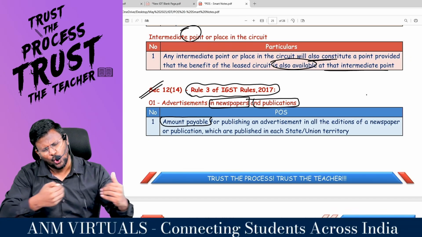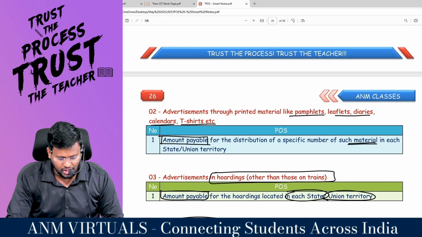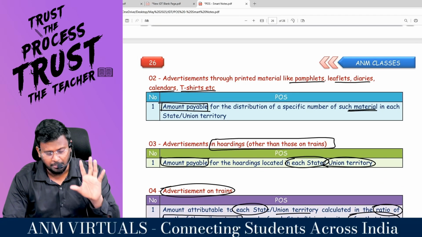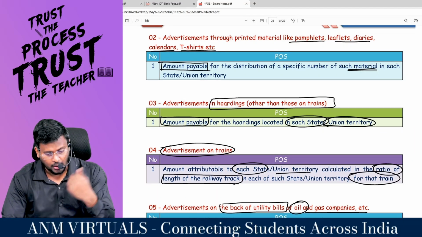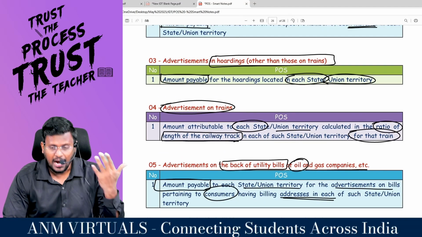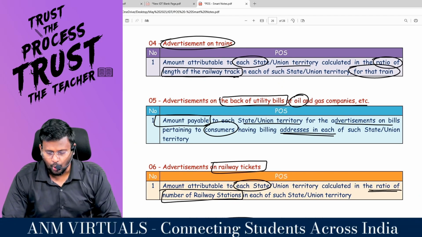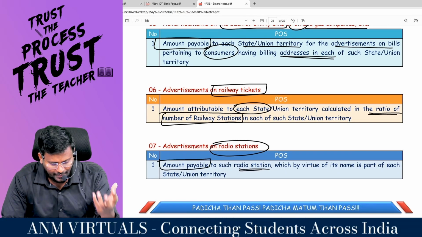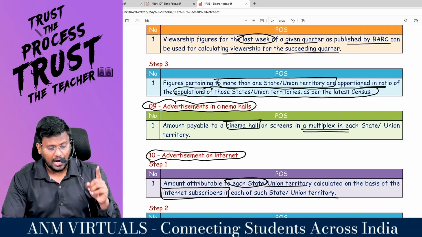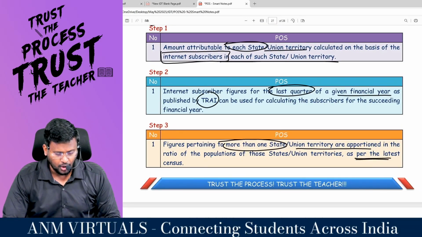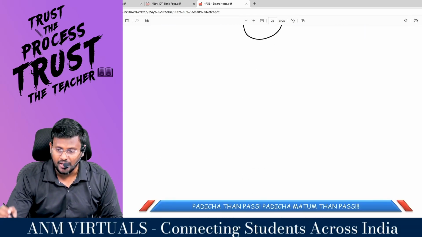There are so many ways in which you can advertise to government. Advertisement in newspaper and publication you can do. Advertisement through printed material like pamphlet, leaflet, diary, calendar, t-shirt you can do. Advertisement in hoarding other than those on train. Advertisement on train. Advertisement on the back of the utility bill of an oil and gas company, advertisement on railway ticket, advertisement on radio station, advertisement on telecommunication channel, advertisement in cinema hall, advertisement on internet, and advertisement through SMS. These are the various ways in which you can advertise for government.